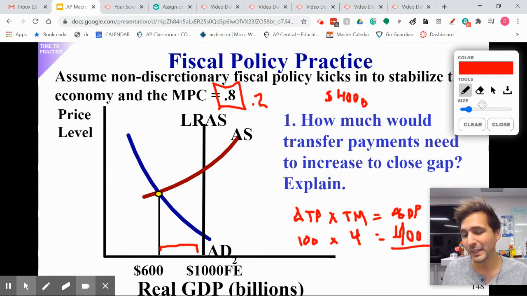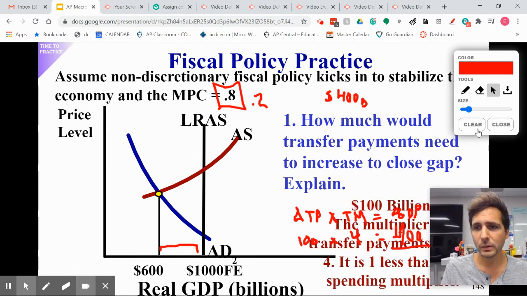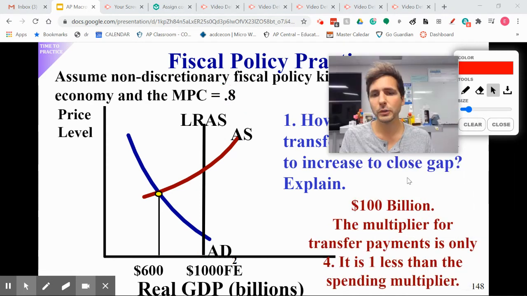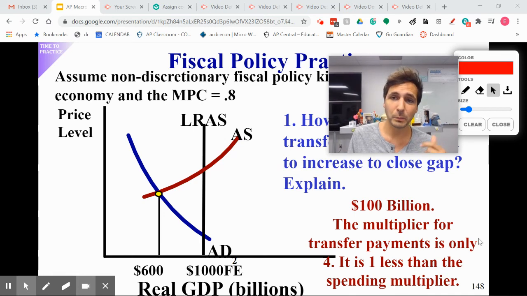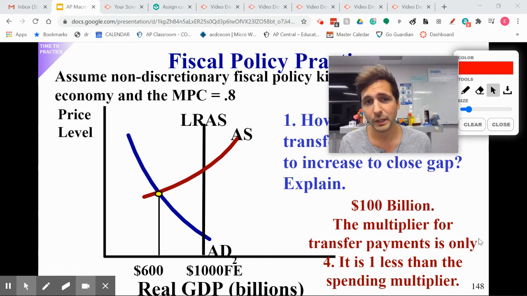And that $100 billion in unemployment benefits and welfare checks and stimulus checks, all of that has a total impact of $400 billion. Again, non-discretionary means it's laws ahead of time. It's not action taken in the moment, laws ahead of time that help a little bit. And so there we go. It's $100 billion for transfer payments. The multiplier for transfer payments is only 4 instead of 5. It's 1 less than the spending multiplier for reasons we already discussed.